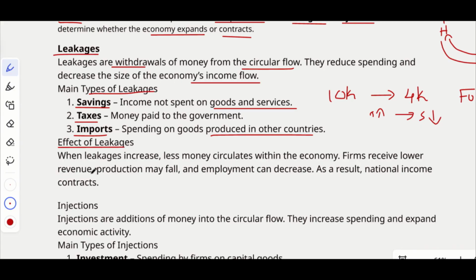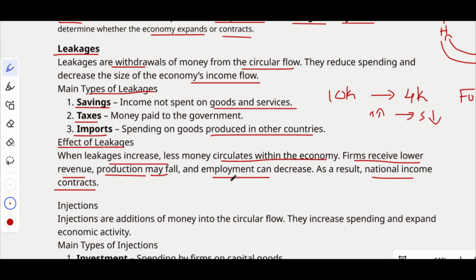And what are the effects? When leakages increase, less money circulates within the economy, which means our money supply will be reduced. Firms receive lower revenue, production also falls, employment can decrease, and as a result national income contracts. Just imagine a domestically produced product is less demanded, and a similar product imported from a foreign country is getting more demand.